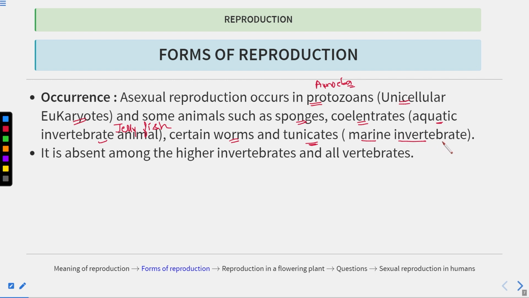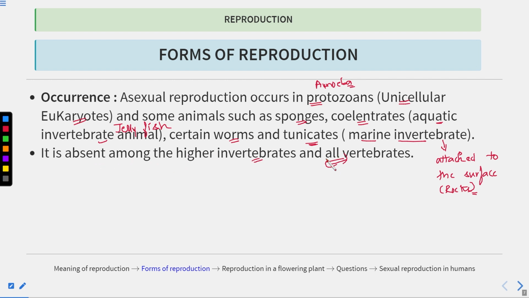Clear? And they remain attached to surfaces such as rocks and docks. Now, asexual reproduction is absent among the higher invertebrates and all vertebrates.